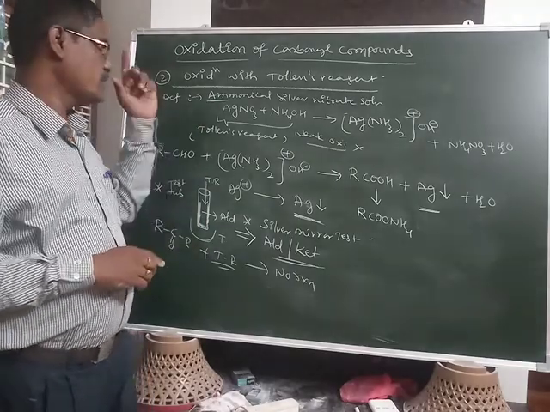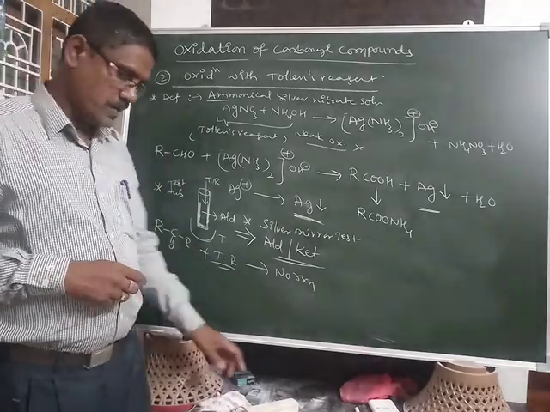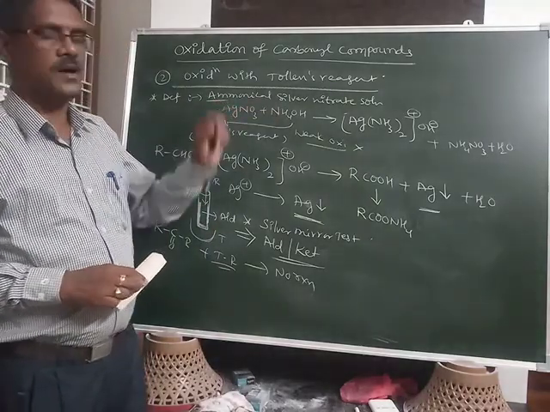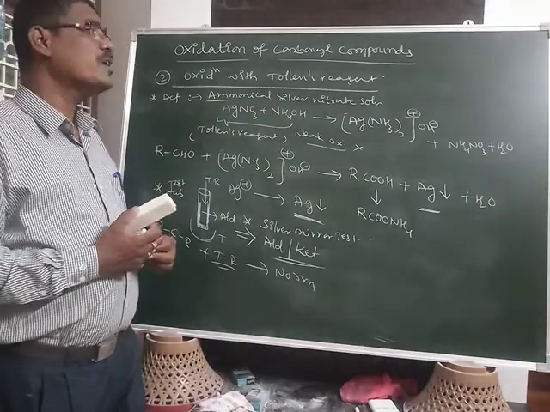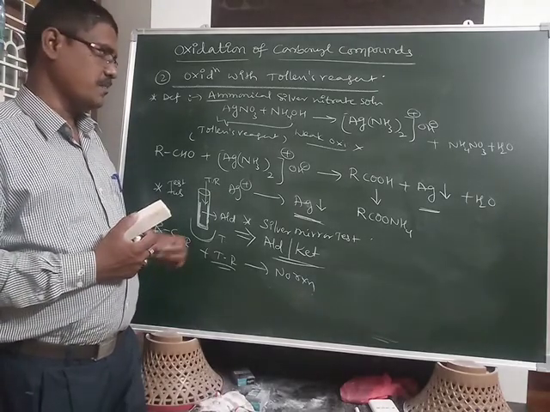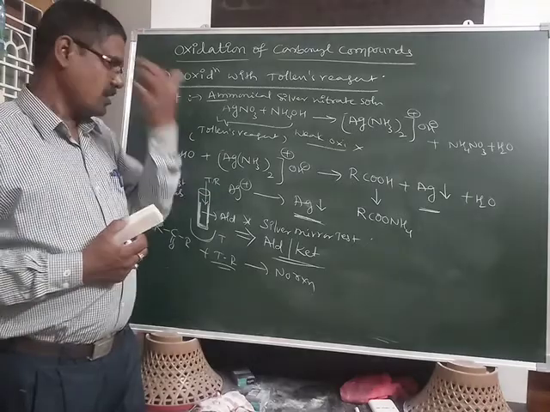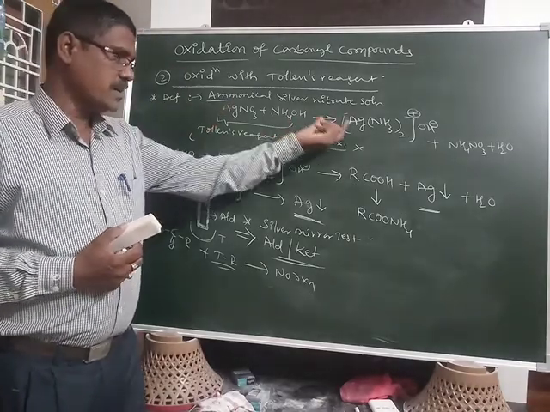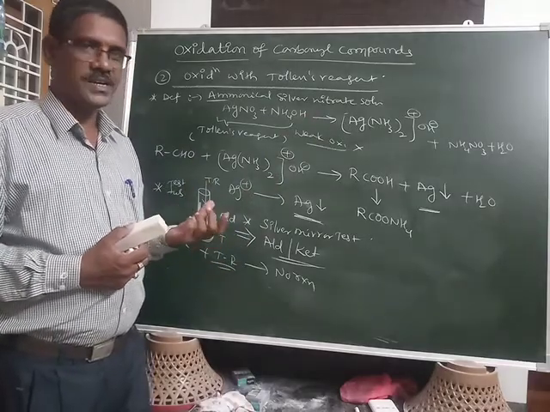So this is oxidation with Tollens reagent. Don't forget the definition of Tollens reagent: ammoniacal silver nitrate solution. The Tollens reagent contains Ag plus ion, or Ag(NH3)2+.